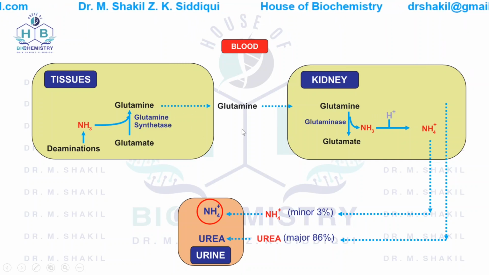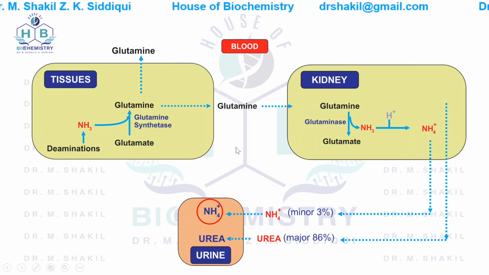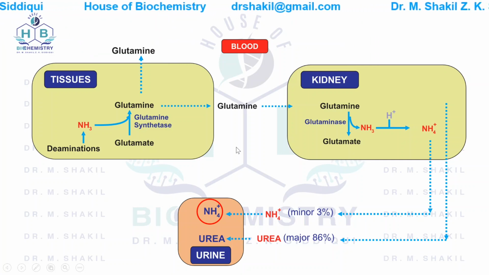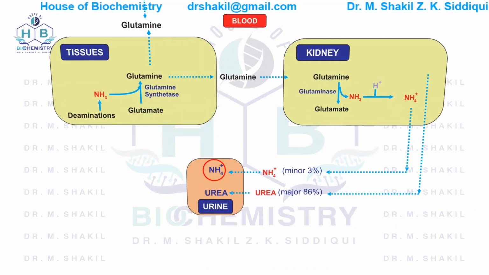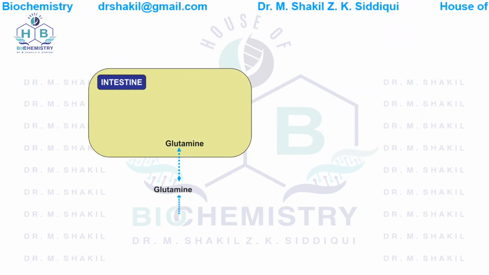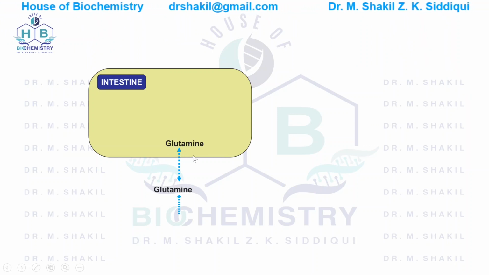Now this glutamine that is formed goes into the blood, and apart from going into the kidneys, it also goes to another organ, and this organ is the intestine. Now this glutamine enters the intestine.